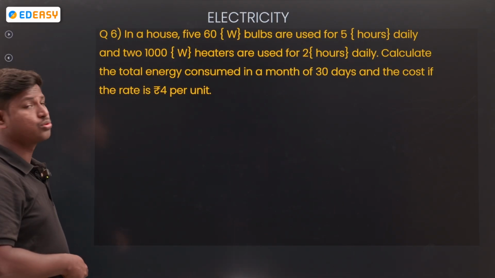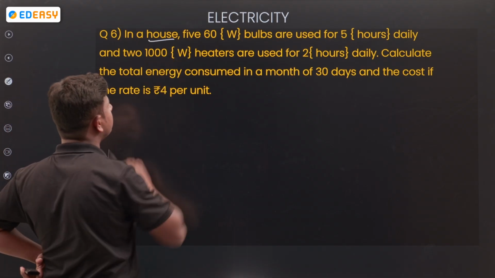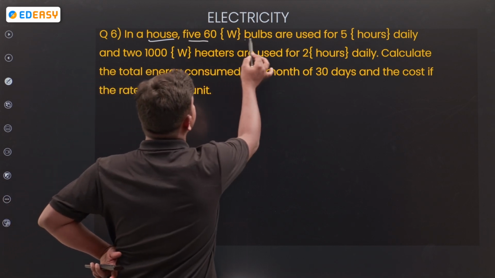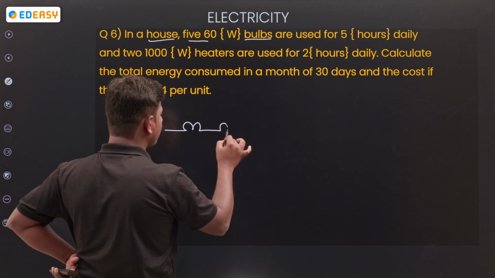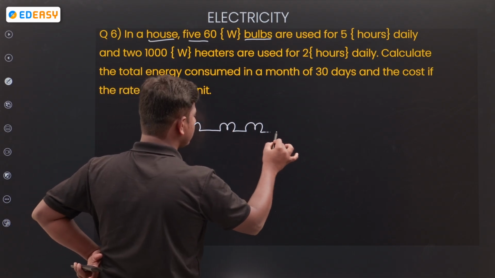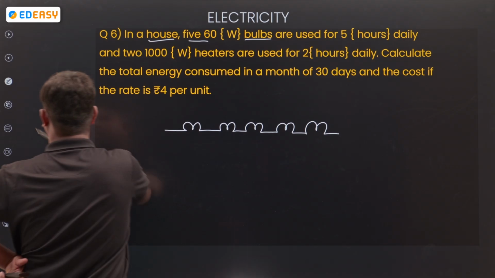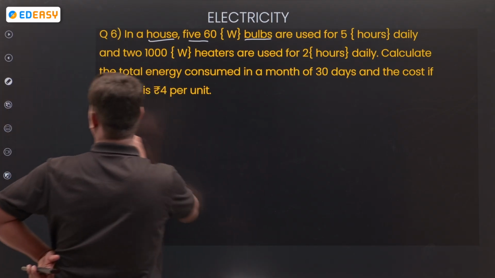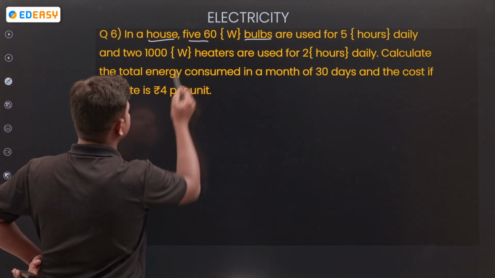Okay, next question. See, there is a house. In the house, five bulbs are there. I am taking one bulb, two bulbs, three bulbs, four bulbs, five bulbs.